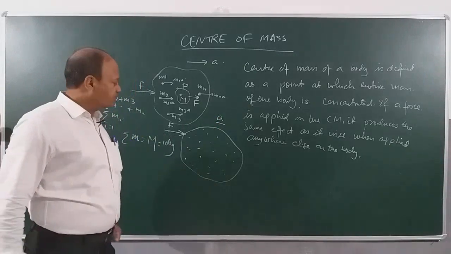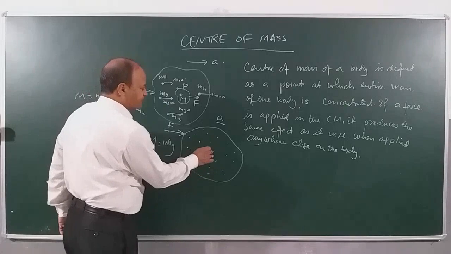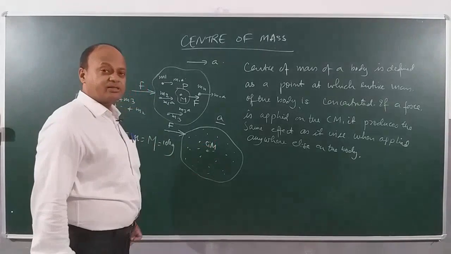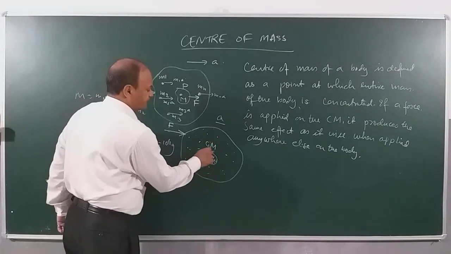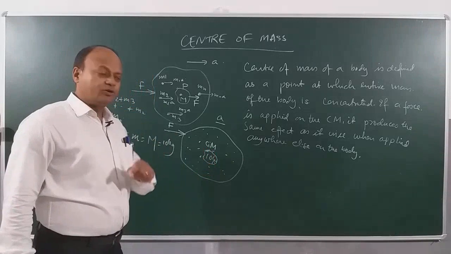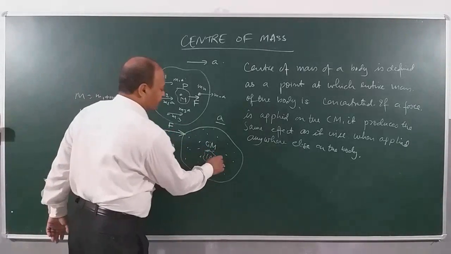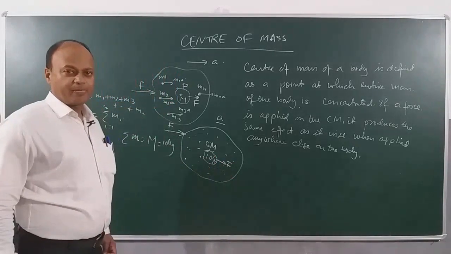Now what I will do is that this entire 10 kilogram mass I will transfer here at Cm. Cm stands for center of mass, and I am putting here 10 kilogram mass. And now what I will do, I will not apply this force on the body, I will apply this force directly on the center of mass. Now what will I see?